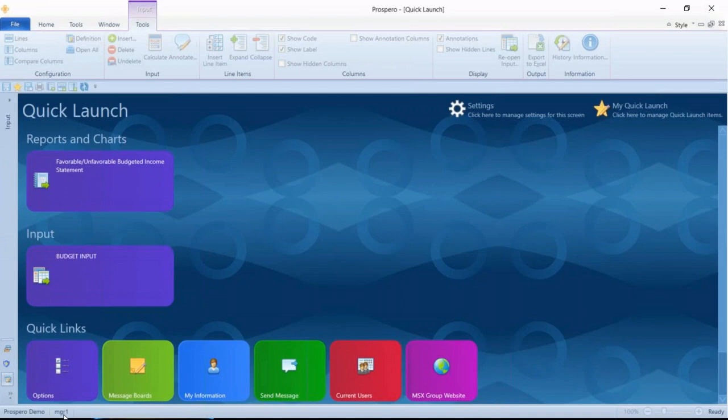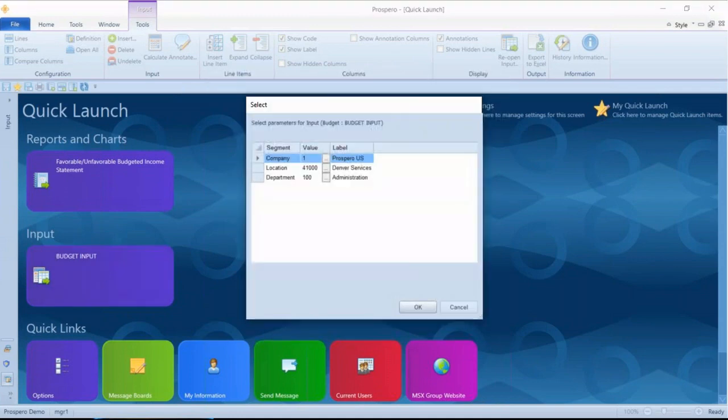Let me start us off with looking at our budget input screen for this user. So I've got a button here, budget input. I'll click that one time. Prospero will prompt me for what I want to budget for. I can see that I've got options for company, location, and department. If you look at company, I can budget for any of our three companies, US, Europe, or Canada.